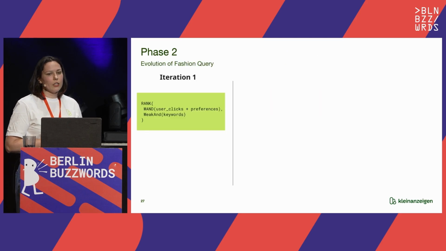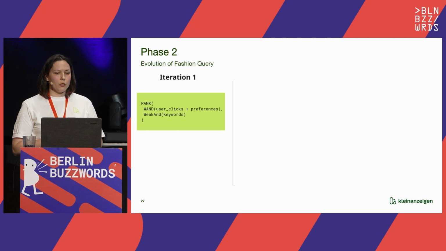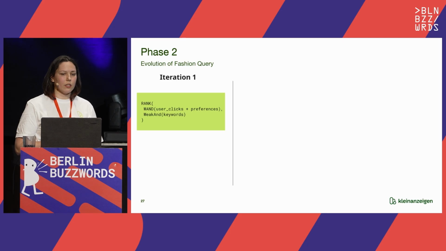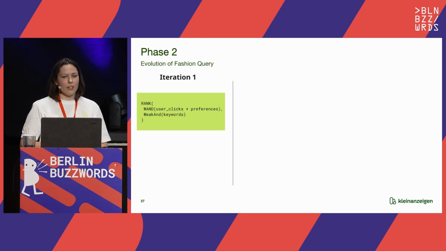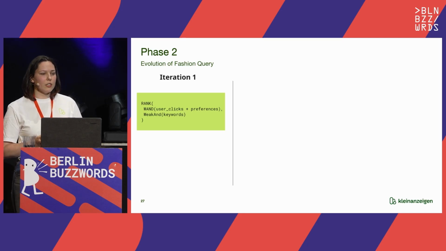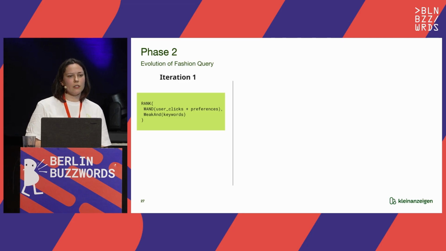So at first we tried to combine all of these 3 signals into one query. We merged the user clicks weighted set with preferences and ran a query based on this. But we didn't quite like the results because some of the signals were pretty strong, and our recommendations lost their diversity.